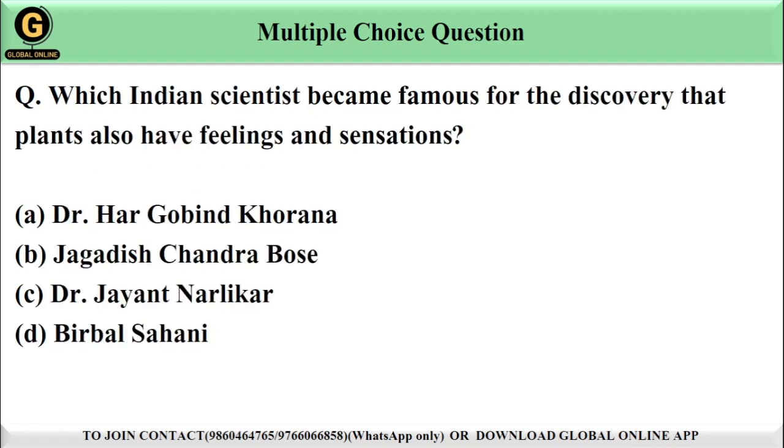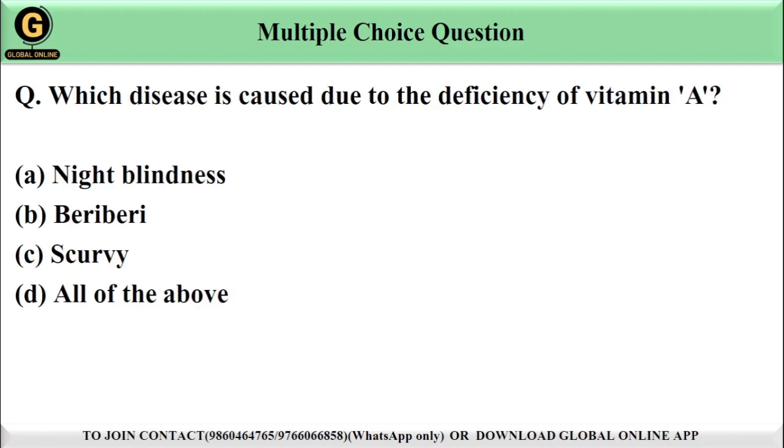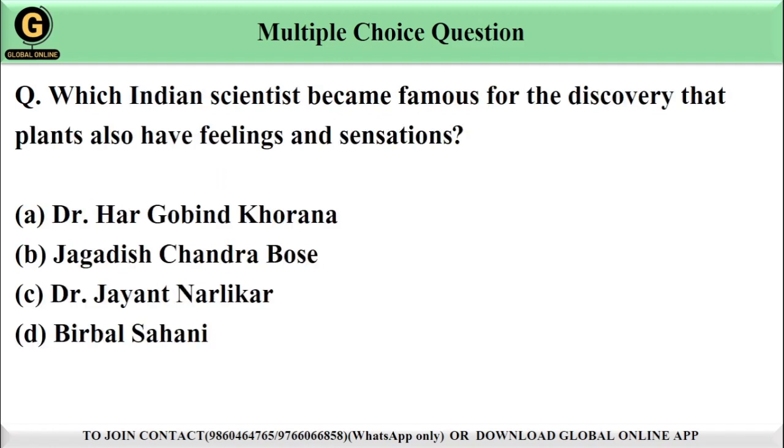Next question is, which Indian scientist became famous for the discovery that plants also have feelings and sensation? We have options for this question: option A, Dr. Hargobind Khorana, option B, Jagdish Chandra Bose, option C, Dr. Jayant Narlikar, option D, Birbal Sahni. Guys, the correct answer will be Jagdish Chandra Bose because he was the scientist who demonstrated that plants respond to stimuli in a way similar to animals, proving that they have feelings and sensation. So the correct answer is option B, Jagdish Chandra Bose. Let's move to the next question.